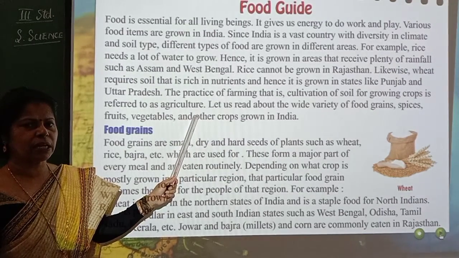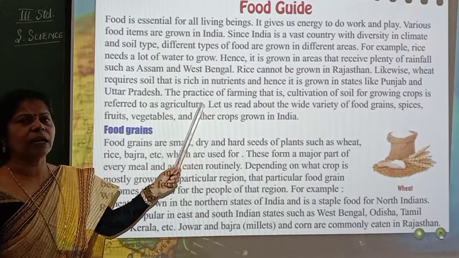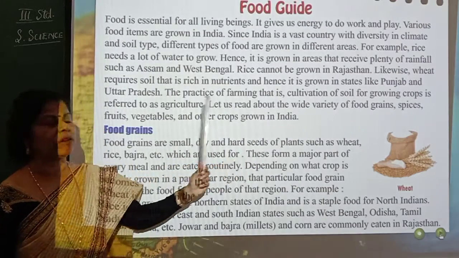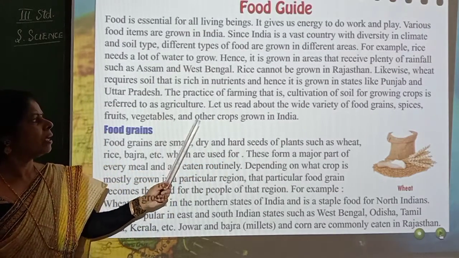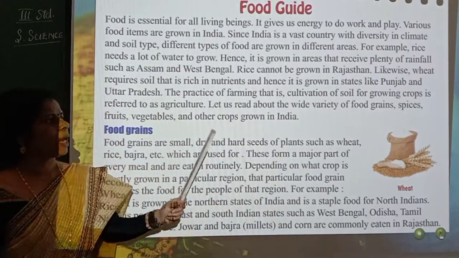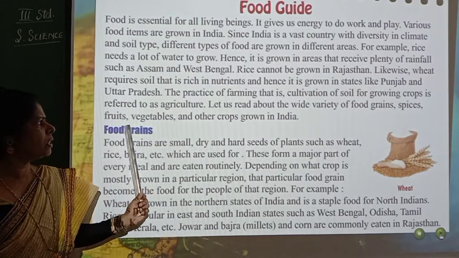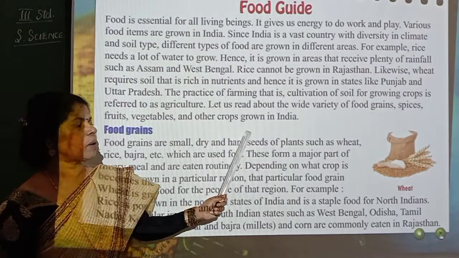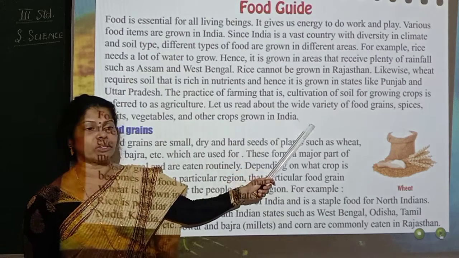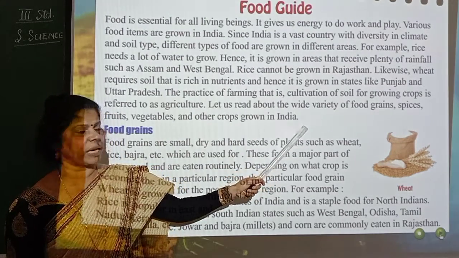Okay, so what is agriculture? Wherein you are cultivating the land, the cultivation of soil for growing crops. Let us read about the wide variety of food grains, spices, fruits, vegetables and other crops grown in India. What are those food grains?